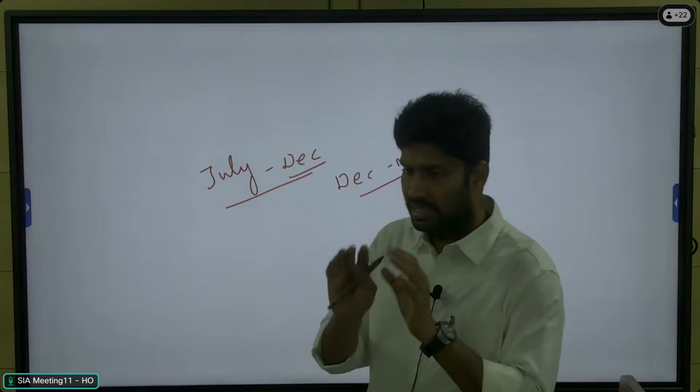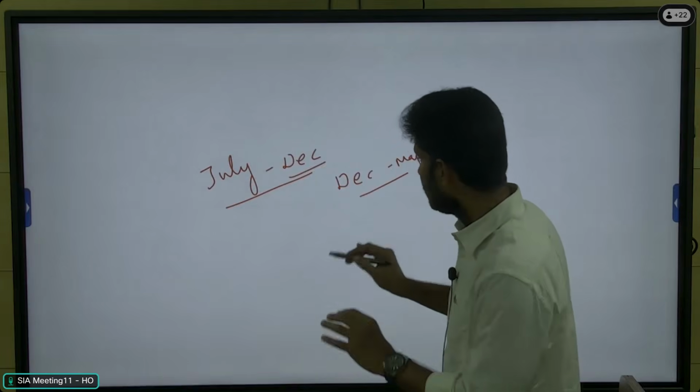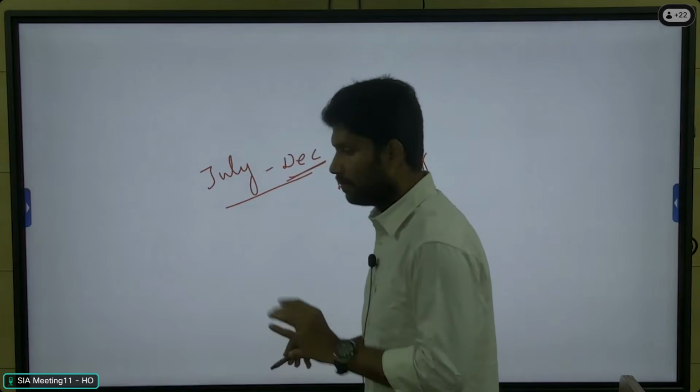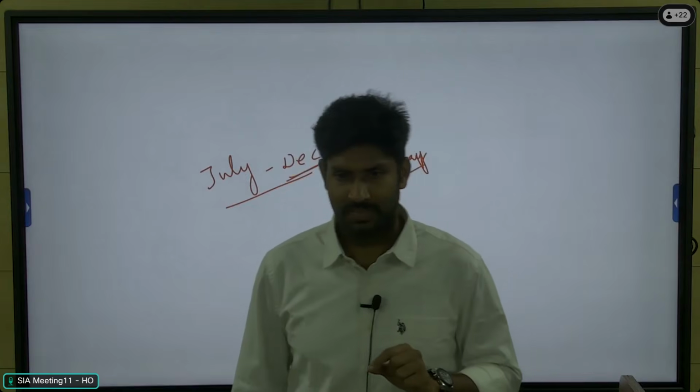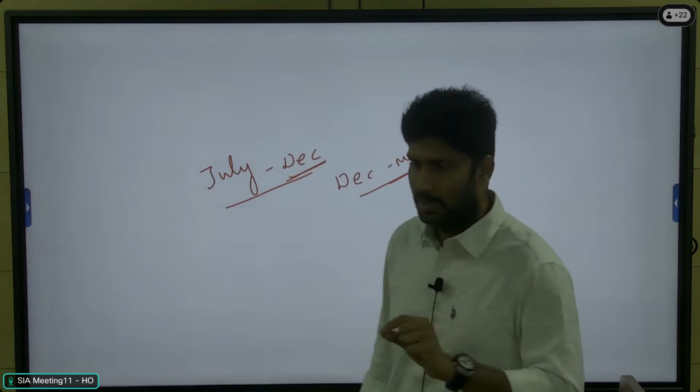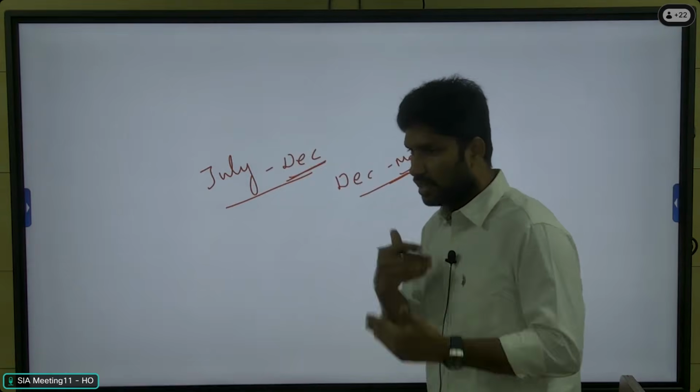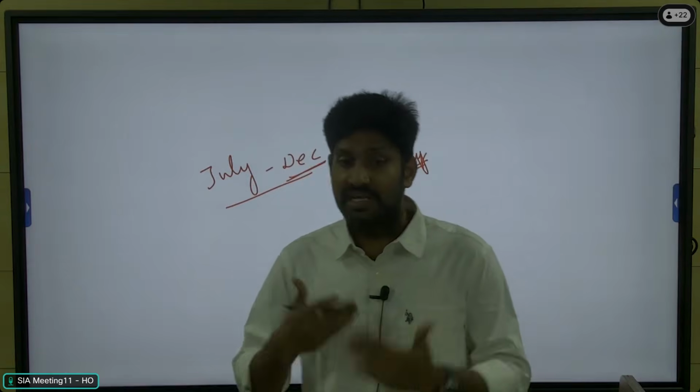Because mains students make this mistake. Every year I see that after the prelims, luckily they clear the prelims, but many students start the optional preparation only after clearing the prelims.